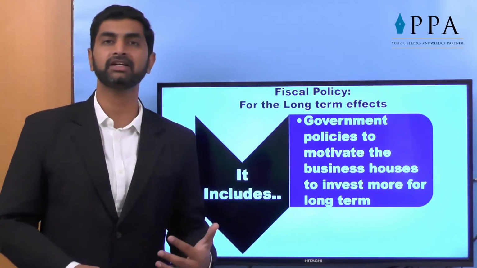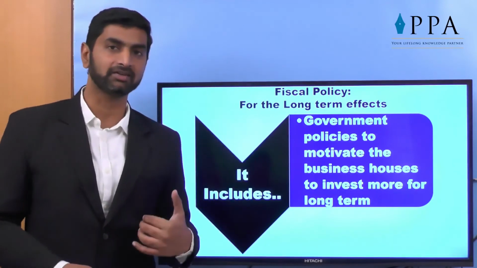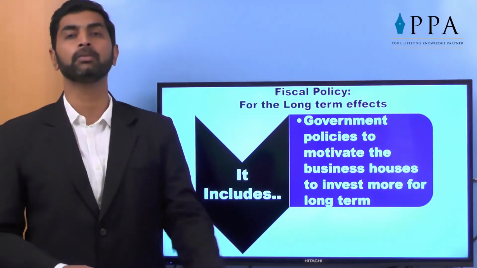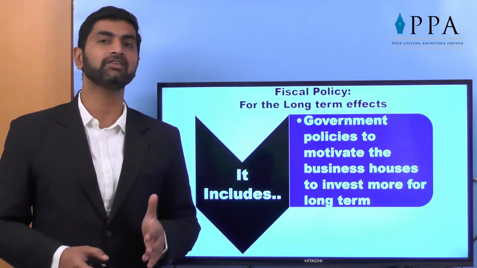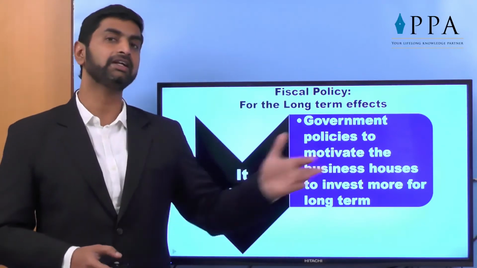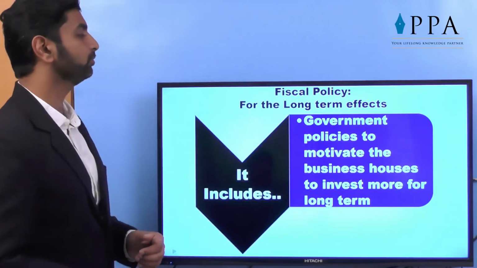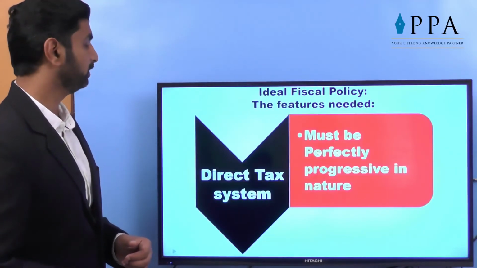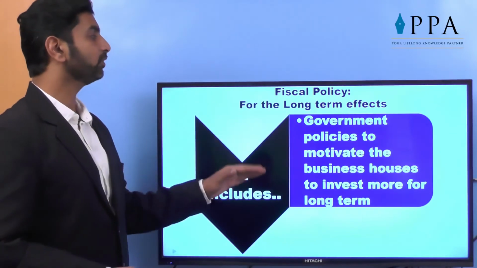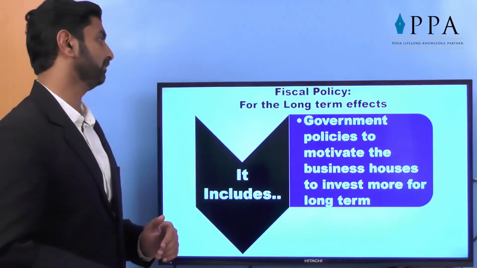Every state, every country tries to invite external investors to come to our state or country and invest for a long period. When a particular company is in that state or country for, let's say, 20-30 years, then only it will give a proper impact. So government policies motivate business houses to invest for a long period. This is called the tools taken for a long-term impact in the fiscal policy.